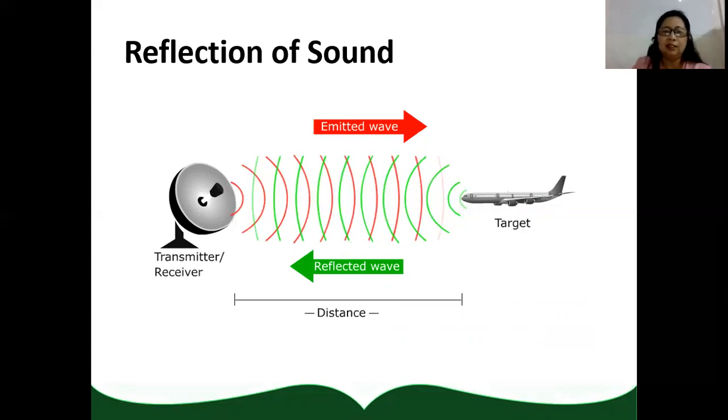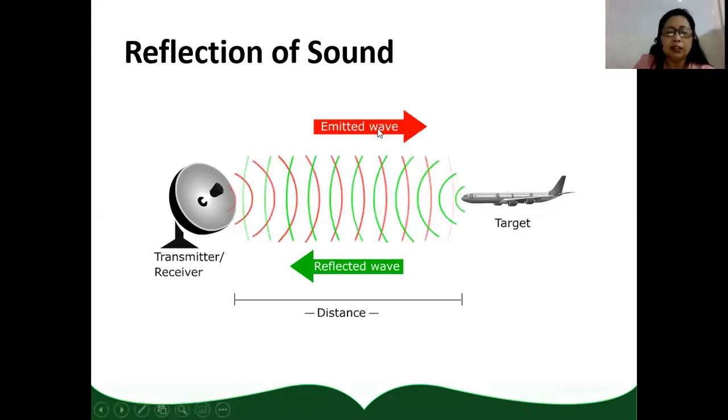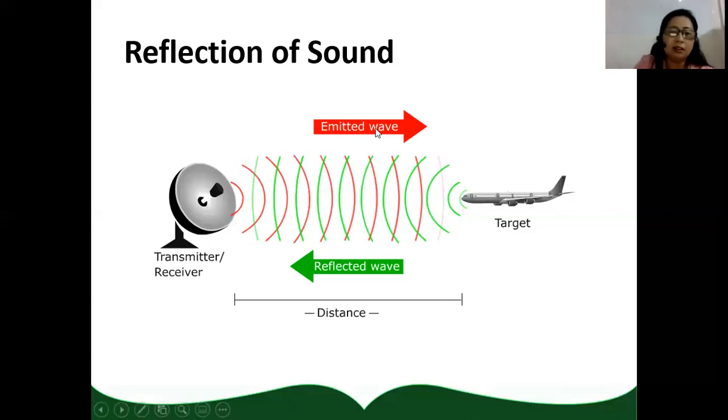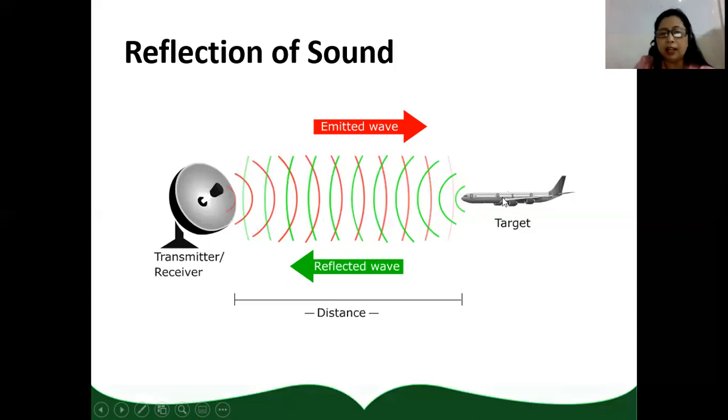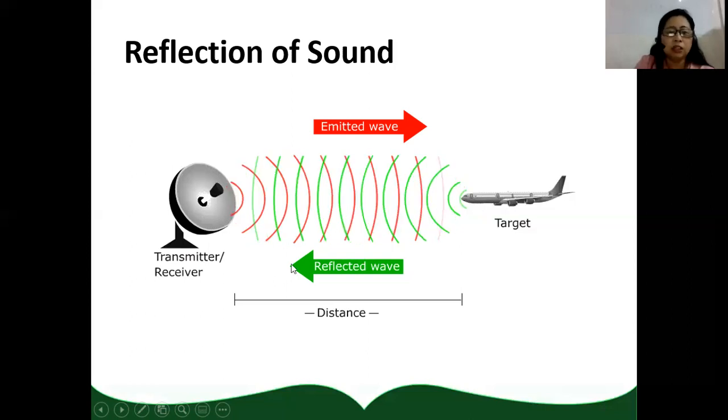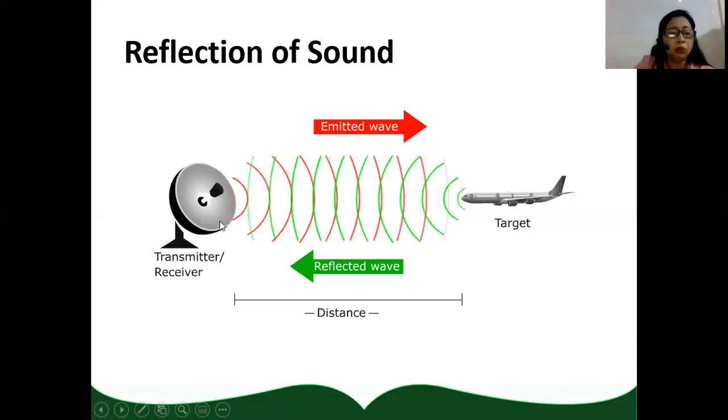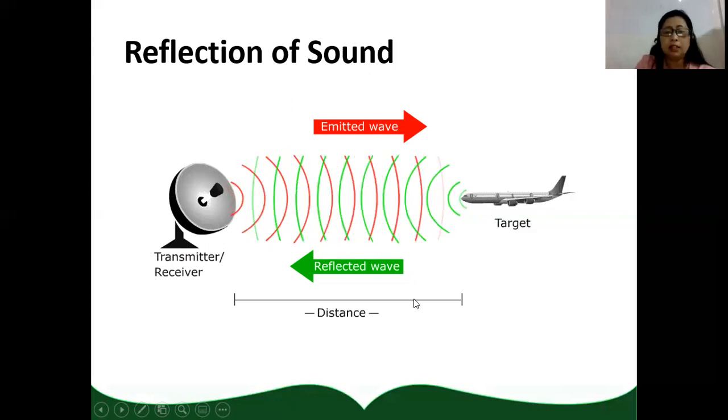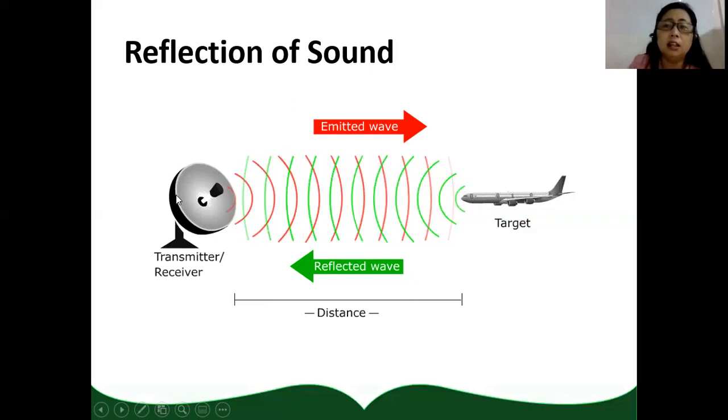Okay? It can also be that the transmitter emits waves and the target will reflect the wave so that the transmitter will be able to know the distance of the plane from the tower so that they can give information, instructions to the pilot.